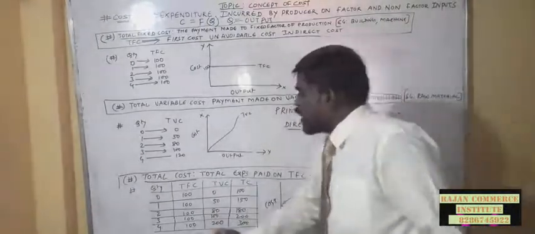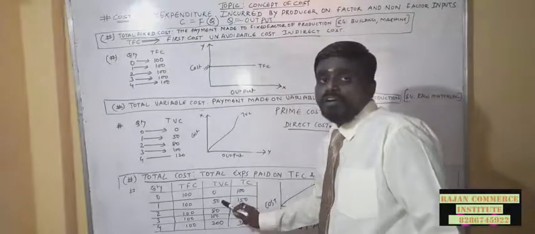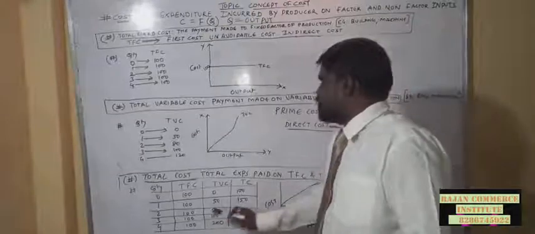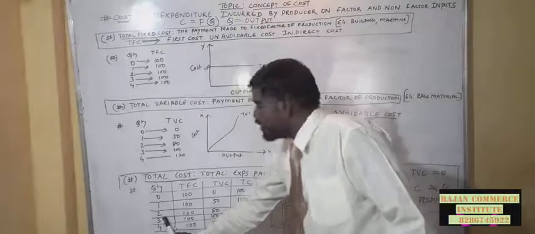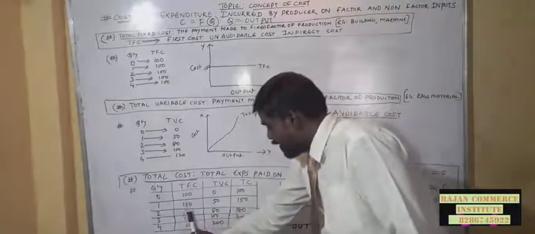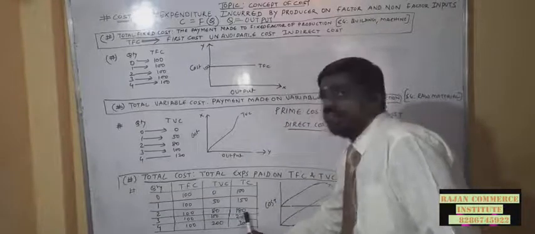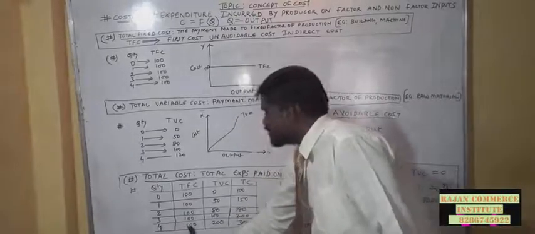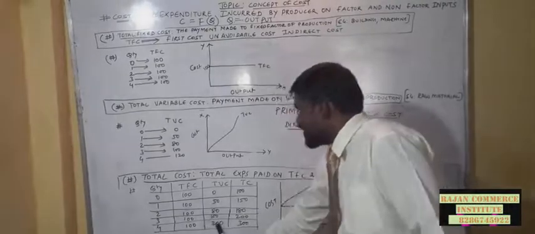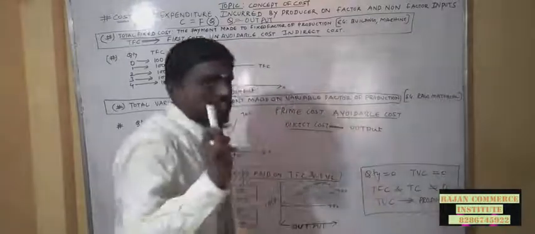That's 100. Now I am having 1 unit of output. Fixed cost is the same, 100. Variable cost is 50. I am incurring 50 rupees in variable cost. My total cost is 150, that is 100 plus 50. When I am having 2 units of output, my total fixed cost is the same 100. My variable cost is 80. Now total up 100 plus 80, 180 is my total cost. Likewise, when I am having 4 units of output, my total fixed cost is 100. My total variable cost is 200. My total cost is 300. Now come to the graph.